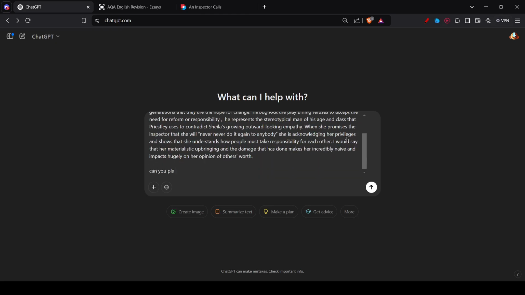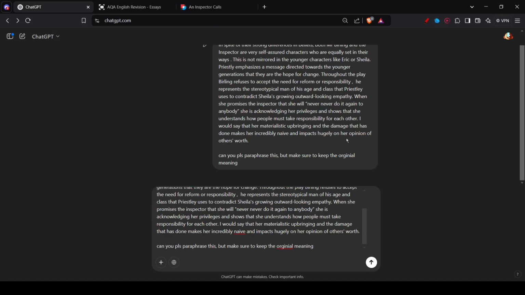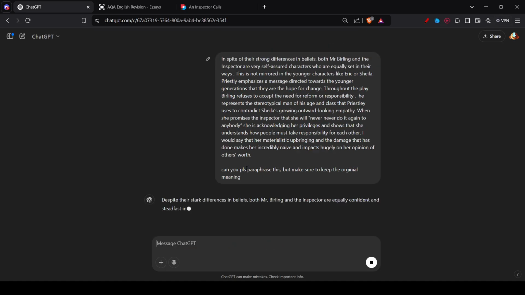Can you please paraphrase this, but make sure to keep the original meaning? Now, sometimes ChatGPT doesn't really get what you're saying, so make sure you read the previous paragraph and the paragraph that ChatGPT has paraphrased. You can make sure ChatGPT has not made any mistakes, because ChatGPT will not take responsibility for things such as paraphrasing. You need to make sure yourself that what ChatGPT is doing is right. You can't leave all of it to ChatGPT itself. But anyways, I'm going to go ahead and enter that, and let's have it rephrase.